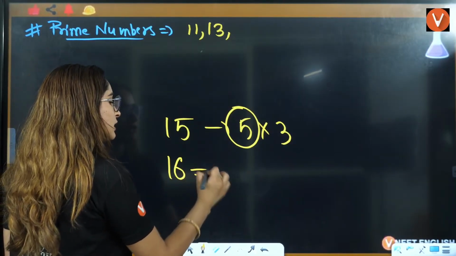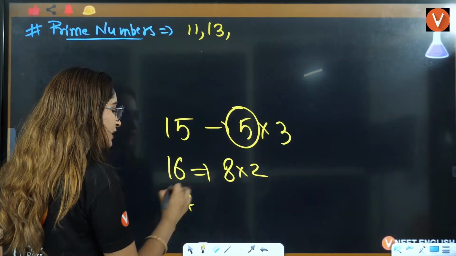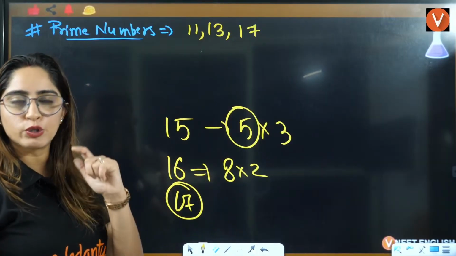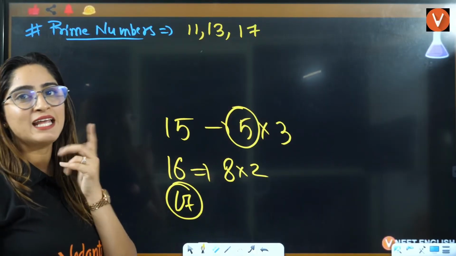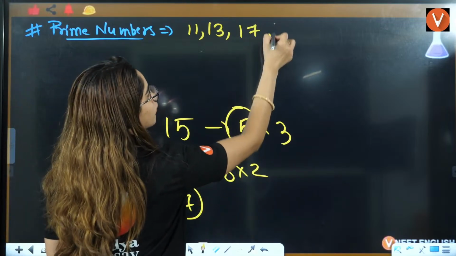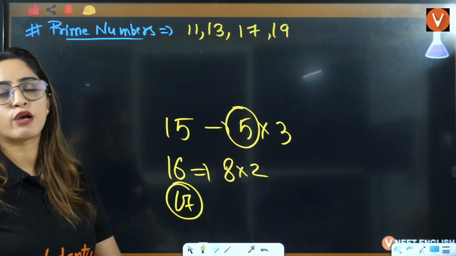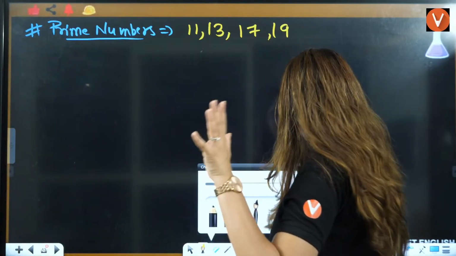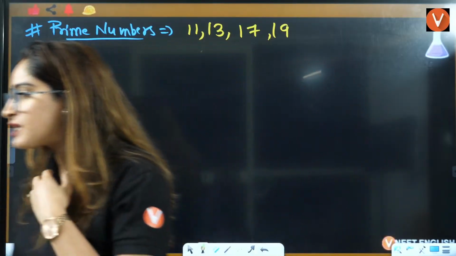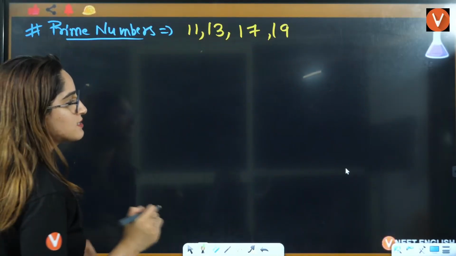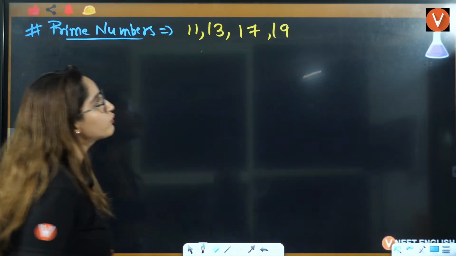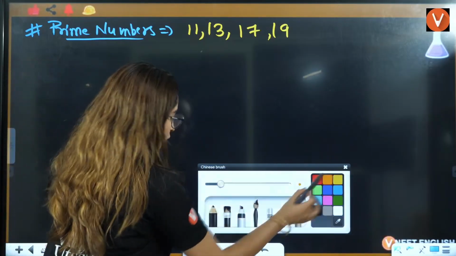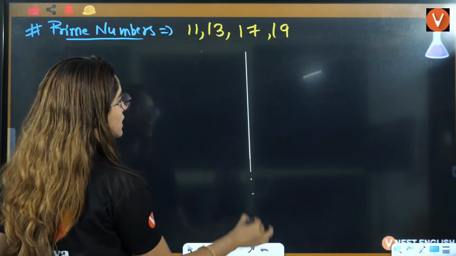What about log 16? 8 into 2. Log 17 also we can't calculate just easily, right? Log 18 is also 9 into 2, right? Log 19 also we can't calculate directly, right? 20 we can calculate, log 10 into 2, right? This I have given you just one simple number here. These you can't calculate very, very easily. Now, what we will do here? Okay, I'll tell you only about log 11. The rest of this you can do for yourself.